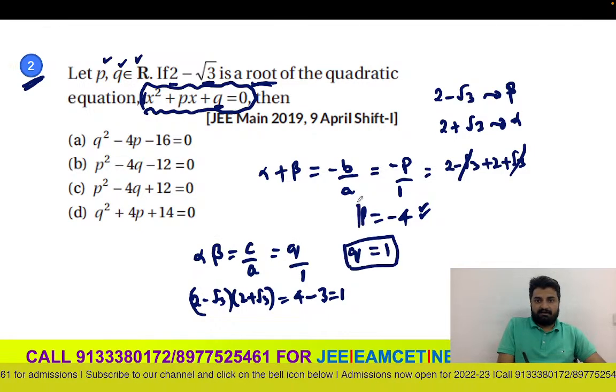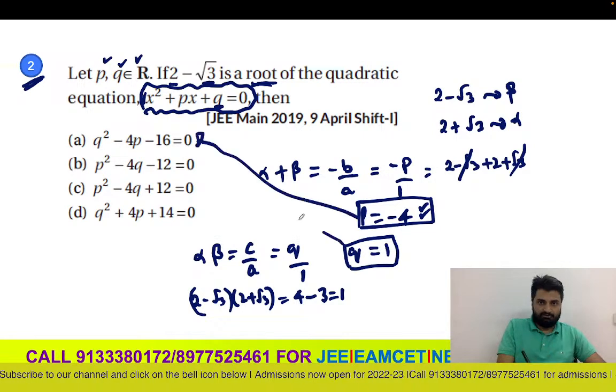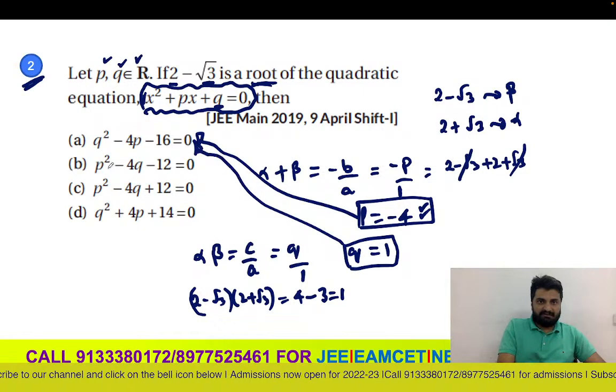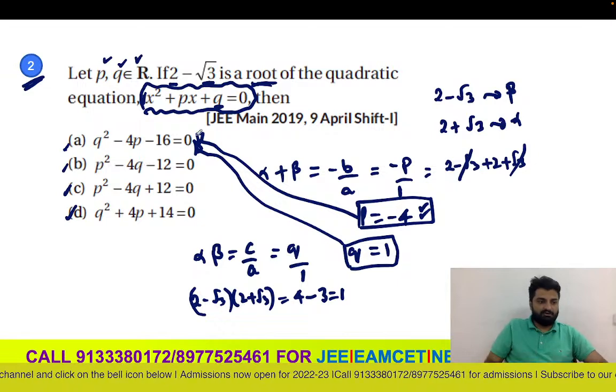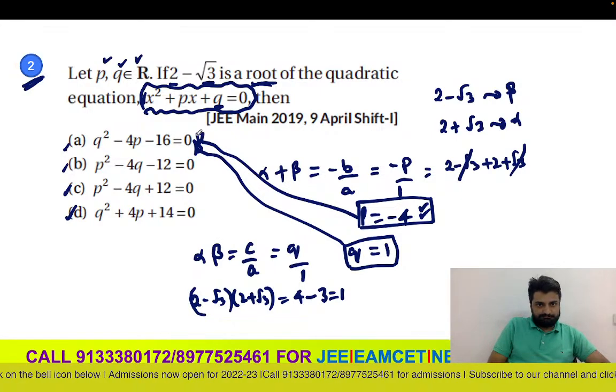Now I know p value is minus 4, I know q value is 1. You can just verify options. You can put the p value and q value in every option. Check whichever is giving you 0. Is it clear, everybody? All of you?